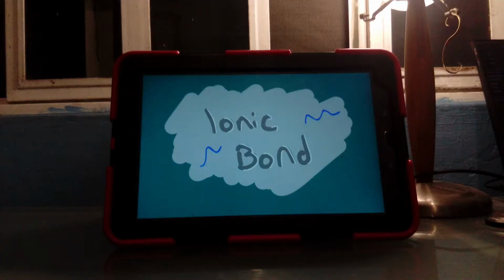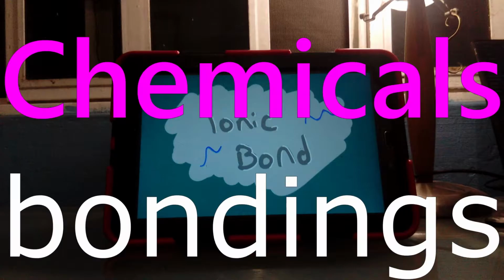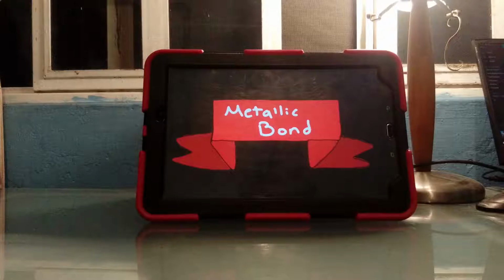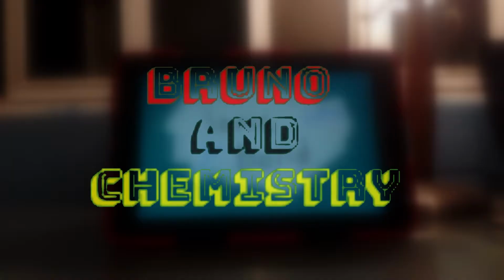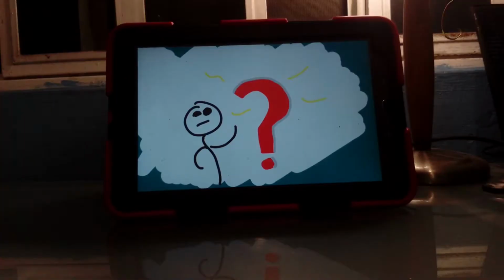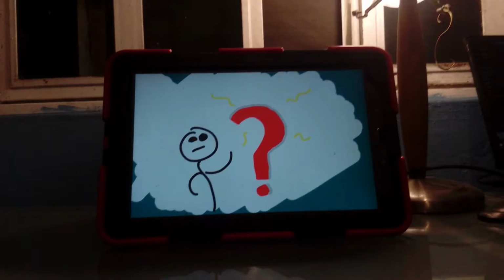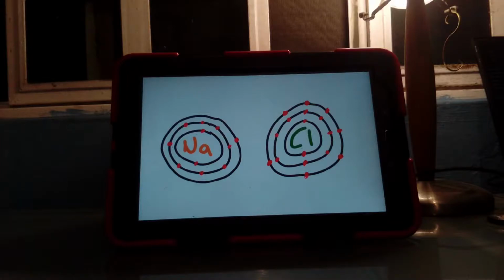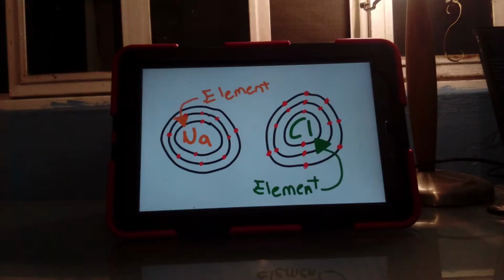So today I'm going to talk about chemical bondings. In this case, I'm talking about ionic bonding, covalent bonding, and metallic bond. First of all, what's an ionic bond? You're probably asking at this moment about bonds. What is a bond? A bond is like a fusion or union between two elements.